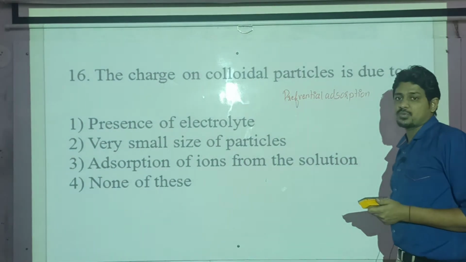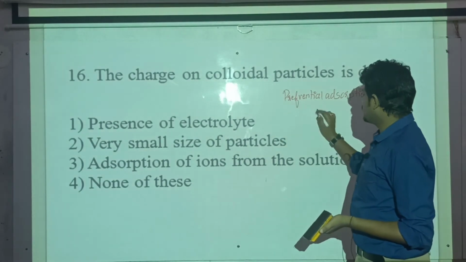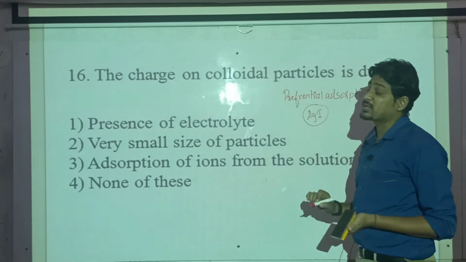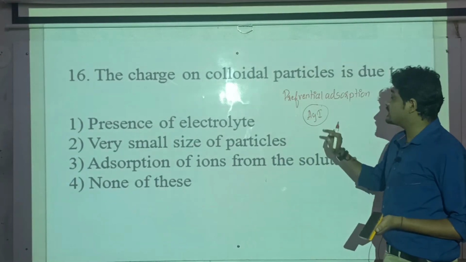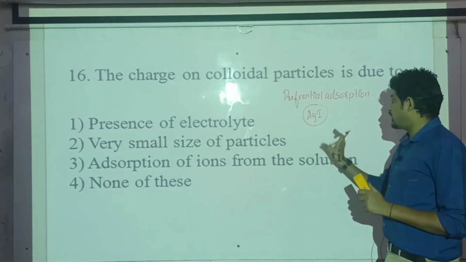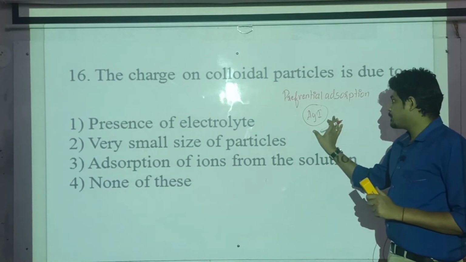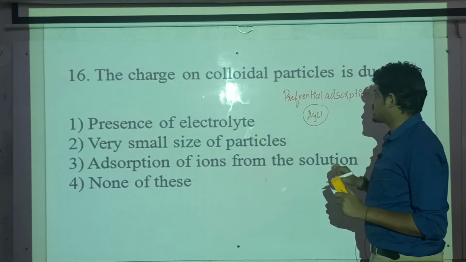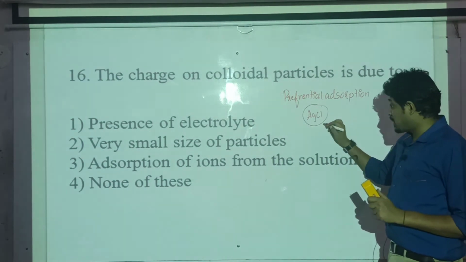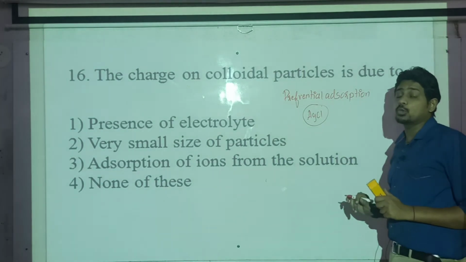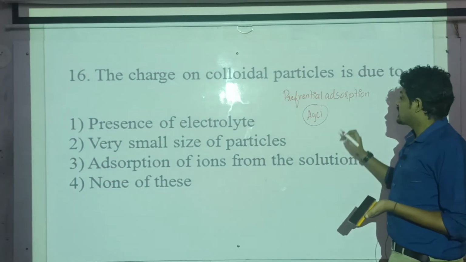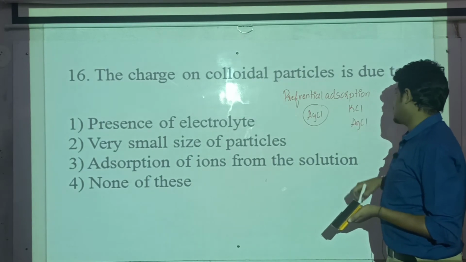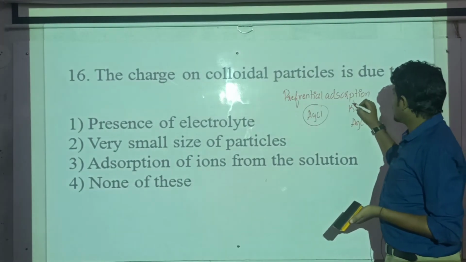Okay, preferential adsorption means, see, if AgCl is my precipitate, and I have to convert it into a colloidal sol, or make it a colloidal particle, then to convert this precipitate into a colloidal sol, either I have to add KCl or I have to add AgNO3. Why? Because of K plus, Cl minus.